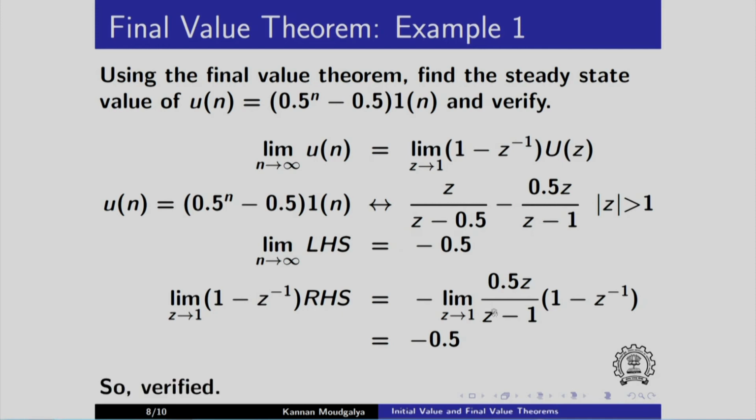So we have verified that the left hand side, when I take the limit, I get minus 0.5. When I apply this on the right hand side with U(z) substituted as this, I get minus 0.5. So we have verified this for this particular expression.